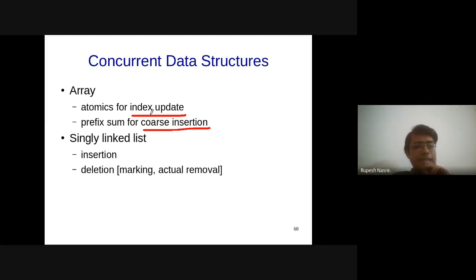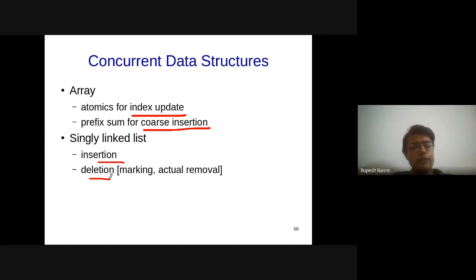Let's talk about singly linked list. Let's see if there are things that become challenging even when we are talking about a singly linked list. Right? So there are two important operations when it comes to synchronization requirement: one is insertion, the other is deletion. There is also search, but we'll probably not worry about it right now.